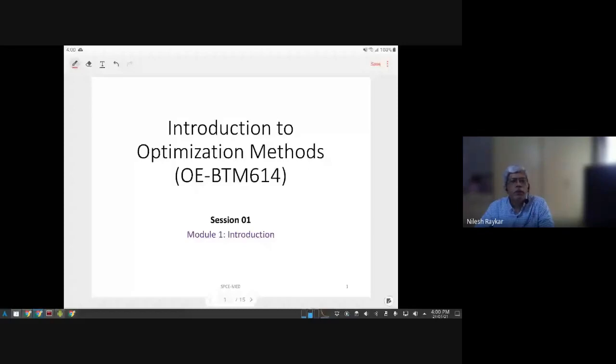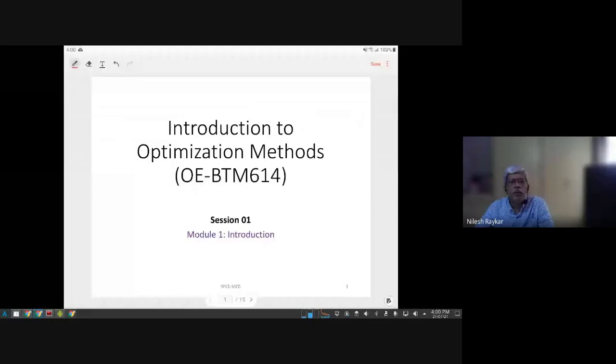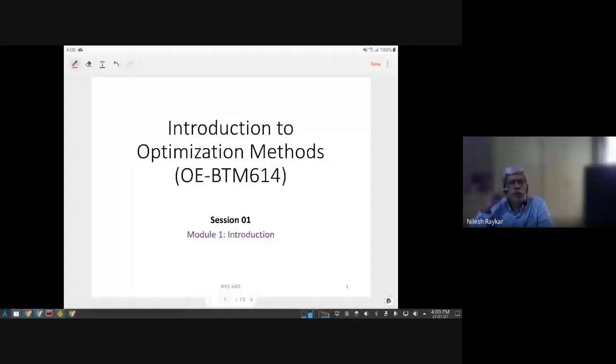It's a very useful tool for engineers as such, and it can be applied not only to engineering but many other fields such as management and research of any type, economics and so on. So being a general tool, it is offered to all disciplines, and my focus on this particular course, optimization methods, can be seen in two ways. One is as a mathematical approach, which lies at the base of it.